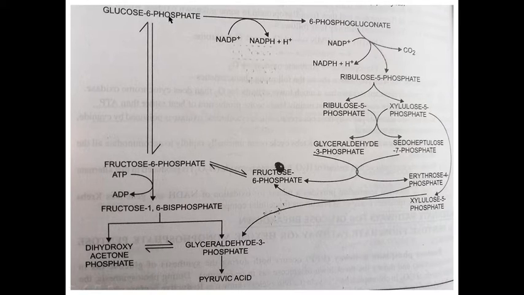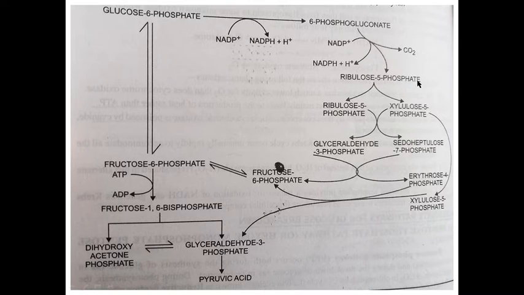Now, glucose 6-phosphate is converted into 6-phosphogluconate by the reduction of NADP to NADPH2. 6-phosphogluconate is converted into ribulose 5-phosphate by the release of one carbon dioxide, and another molecule of NADP is reduced into NADPH2.